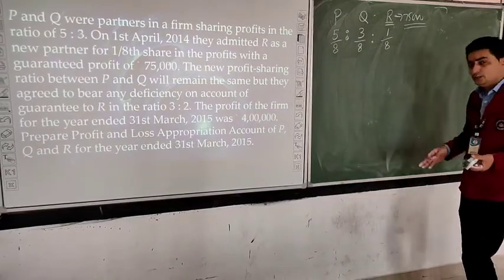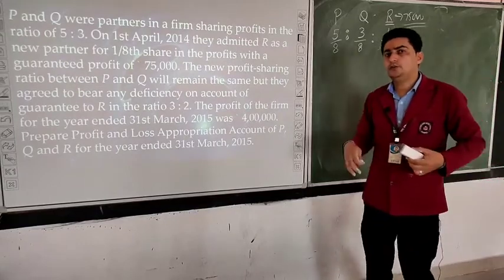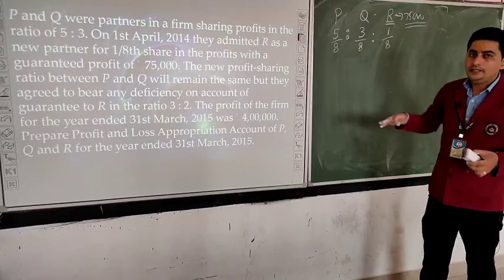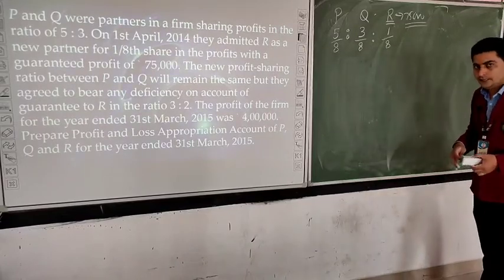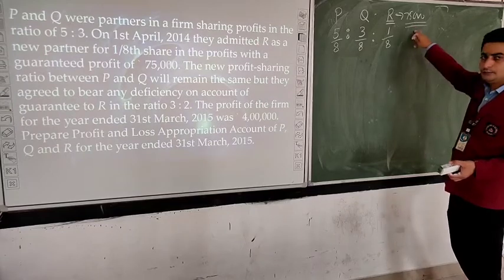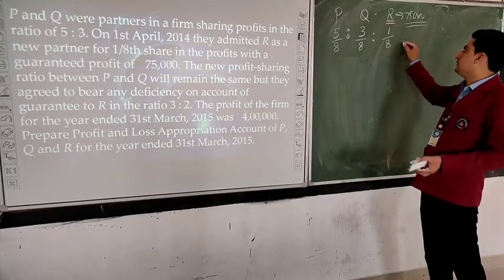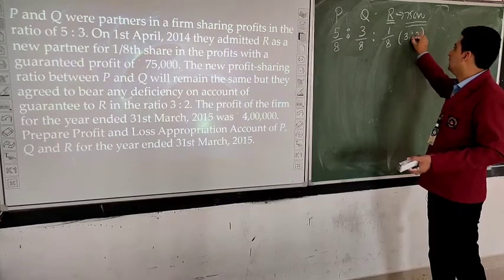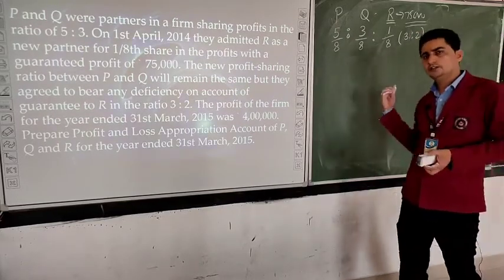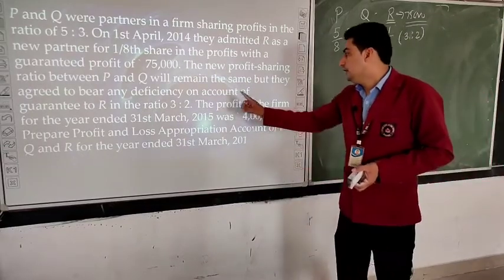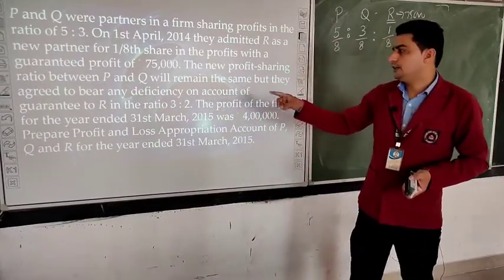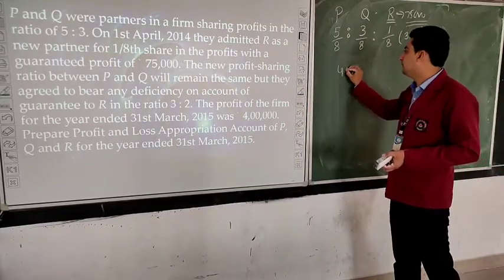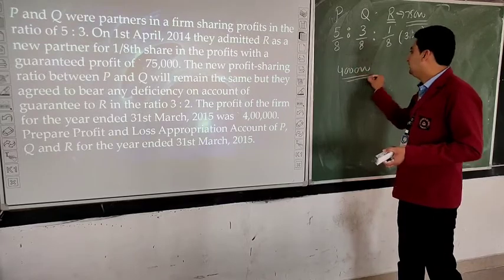Now what P and Q are saying is that our profit sharing ratio will be the same. It means 5/8 and 3/8. But if any deficiency is there regarding R's minimum guarantee, we will bear the deficiency in the ratio of 3:2. So if any deficiency is there, this will be the ratio in which they will bear it. The profit of the firm for the year ended 31st March 2015 was 4 lakh. Profit of the firm is 4 lakh rupees.